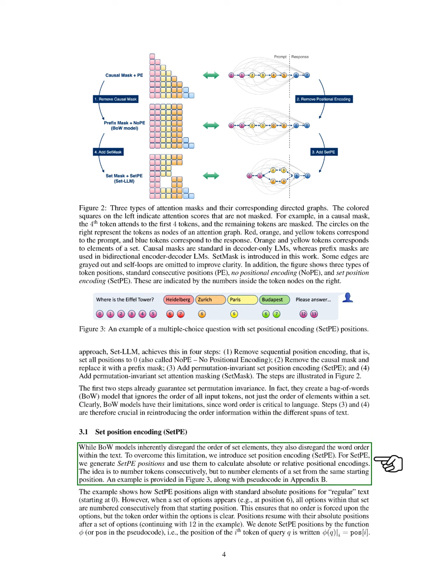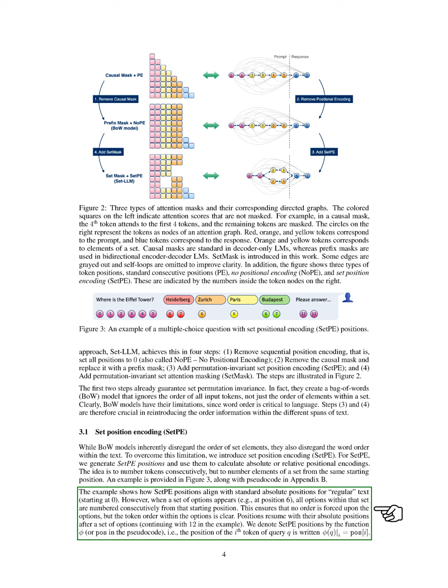For Set-PE, we generate positions that allow us to calculate absolute or relative positional encodings. We number tokens consecutively but restart numbering for elements within a set. This way, we avoid imposing an order on the options while maintaining clarity in the token order within those options. After a set of options, numbering resumes with absolute positions.